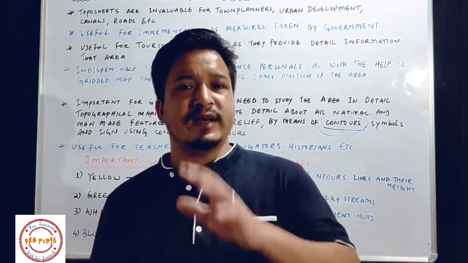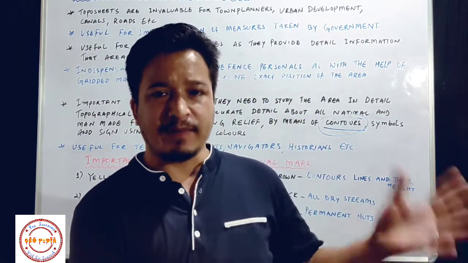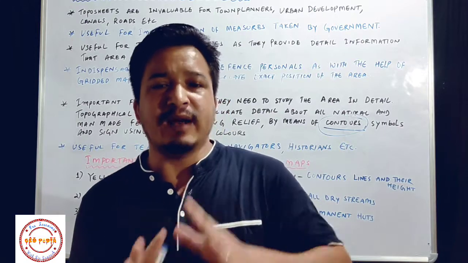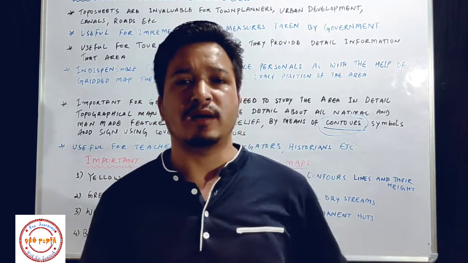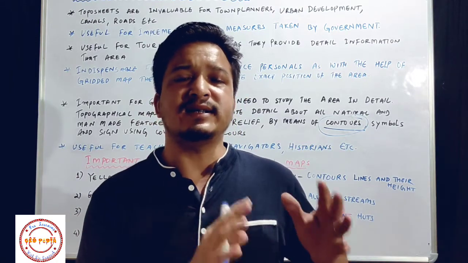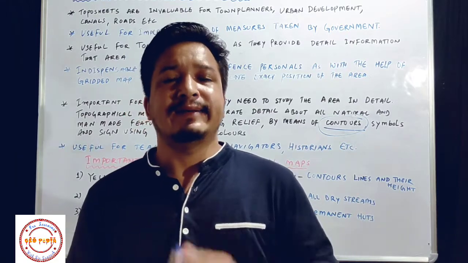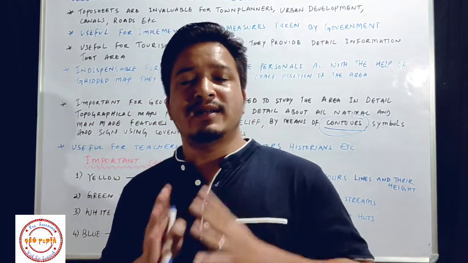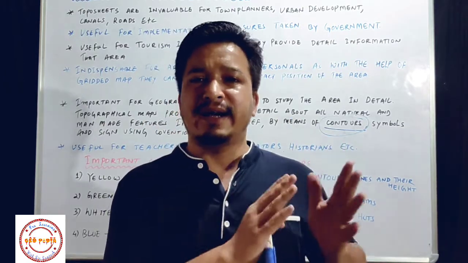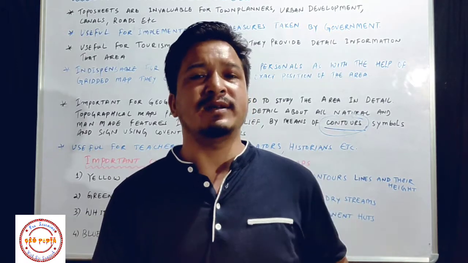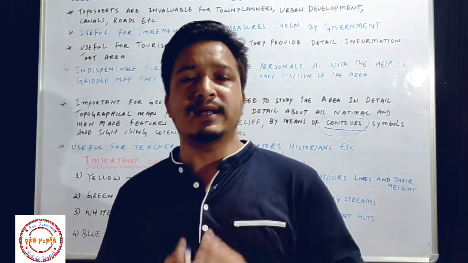So as I told you students, our map, that is the topographical map, is very beautiful and very informative, and it is because of the use of all these colors and symbols. These colors and symbols make the map very beautiful, very informative, and these conventional signs, symbols and colors give maximum information of that area. So that's why they are very important for the topographical map.